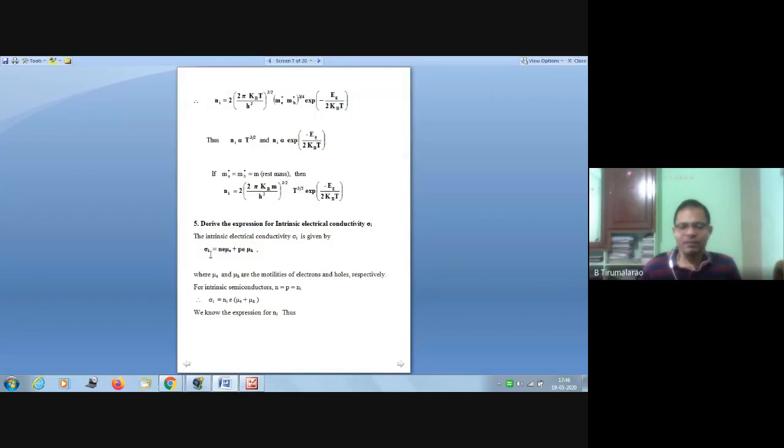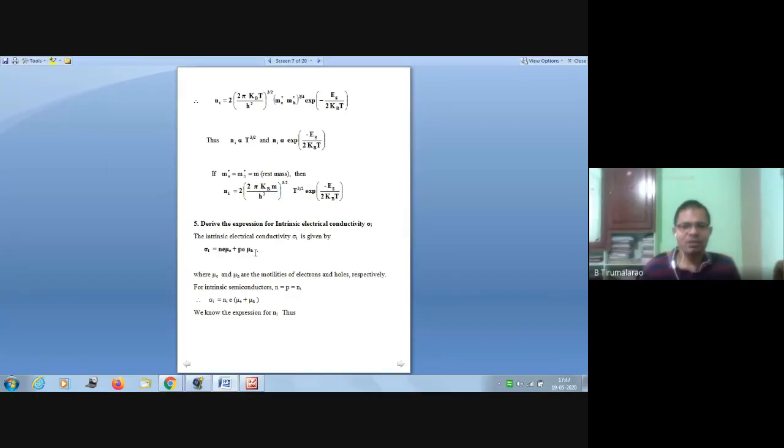Whereas in the case of a semiconductor, the current is due to holes as well as electrons. That's why sigma I is equal to N e mu E plus P e mu H, involving the concentration and mobility of electrons and holes in the intrinsic semiconductor.